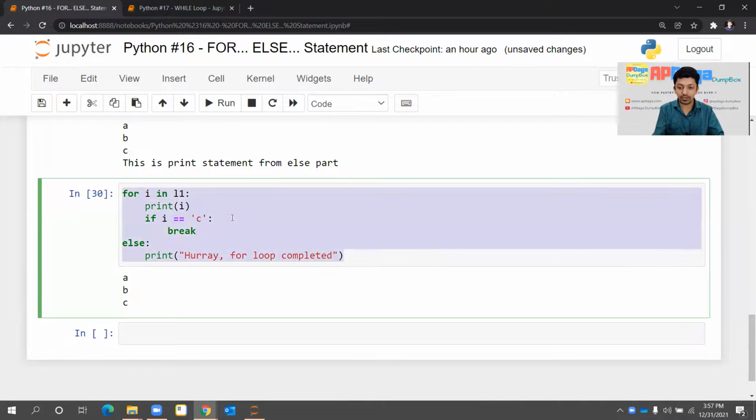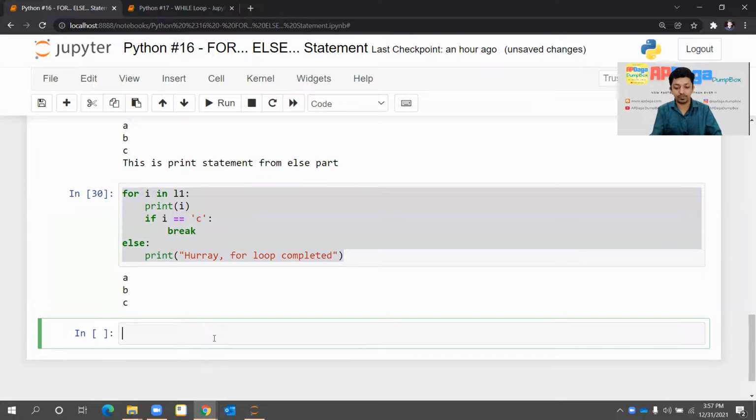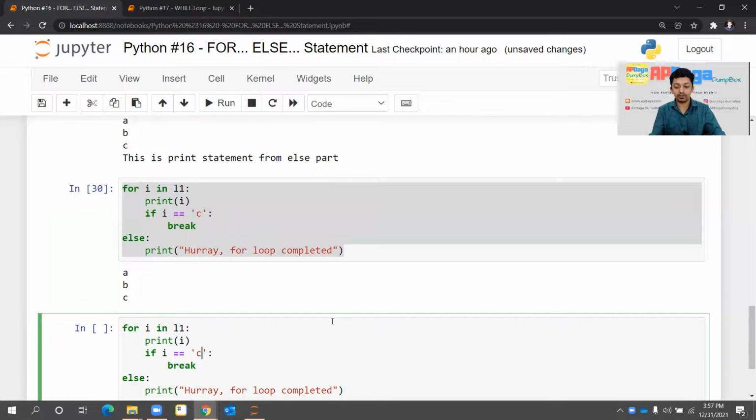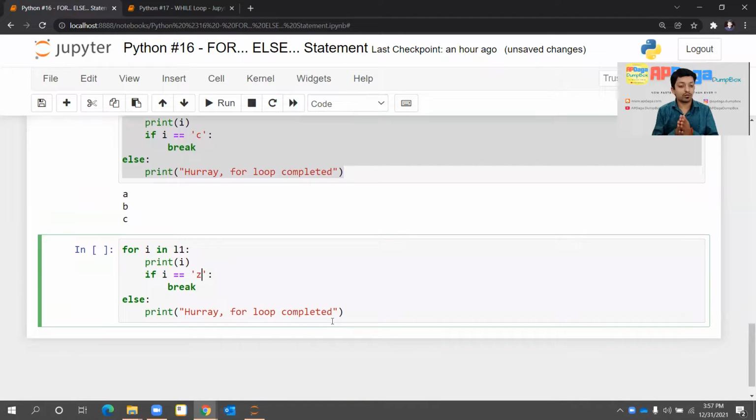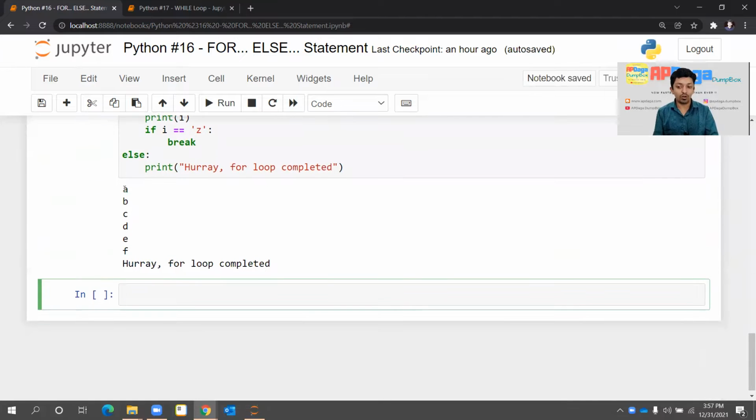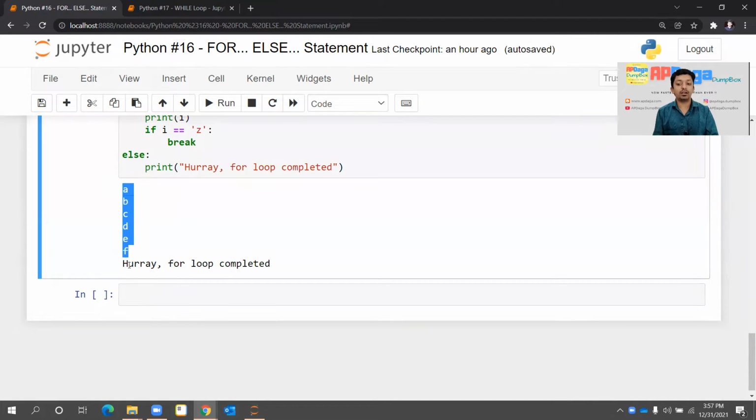So instead of writing it over, I'll just copy this, I'll paste it here, and instead of C, I'll write Z. Okay. Now the for loop will break only if I equal to Z. But in our list L1, there is no Z, right? So technically and logically, our for statement will not break. It will get completed. So let's see what happened. It printed all the elements from the for loop, and at the end it says, hooray, the for loop completed. So that's it. That's how you can make use of the for else statement in Python.